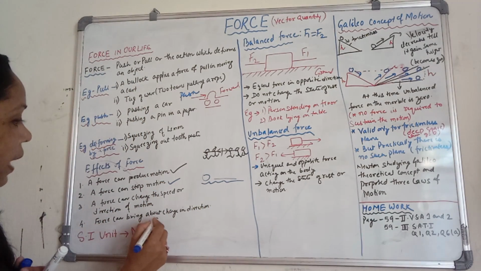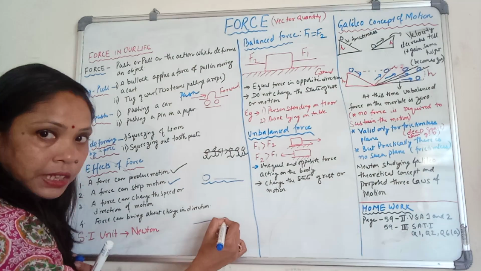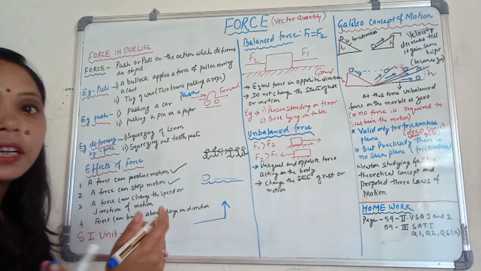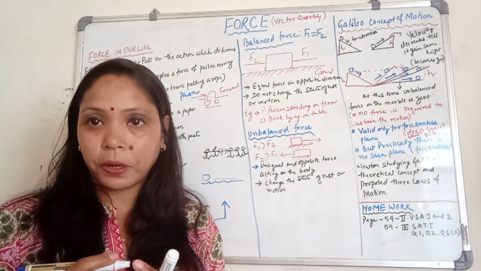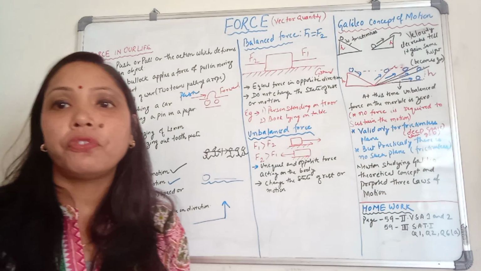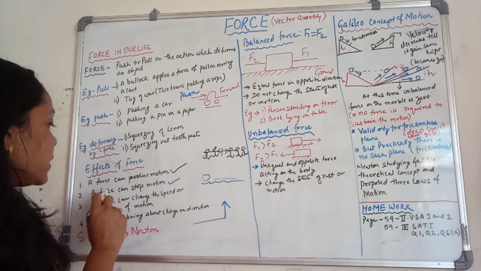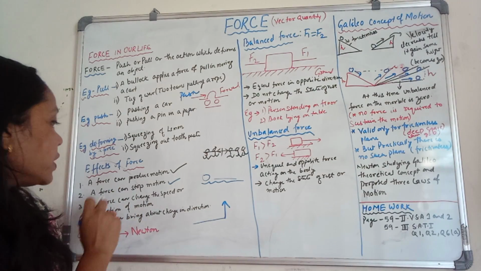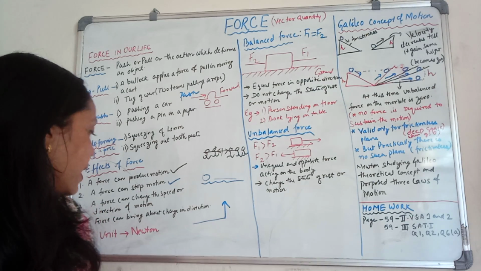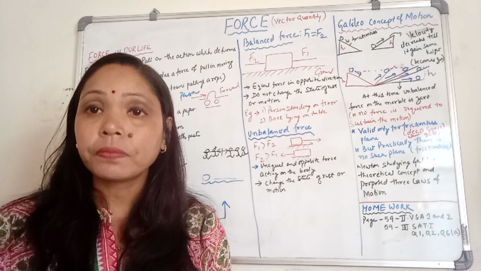Force can bring about change in direction. Suppose one body is moving in this direction. By applying the force, we can change the direction of the body. So these are some effects of force. Force can produce motion. Force can stop motion. Force can change the speed or direction of motion. Force can bring about change in direction.